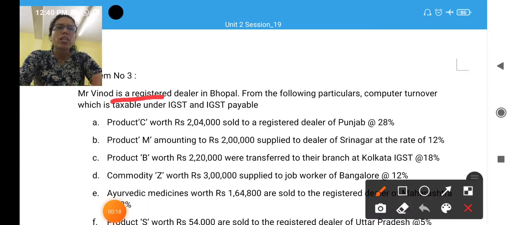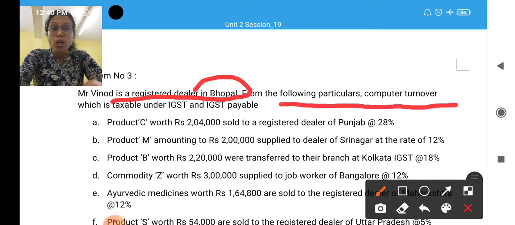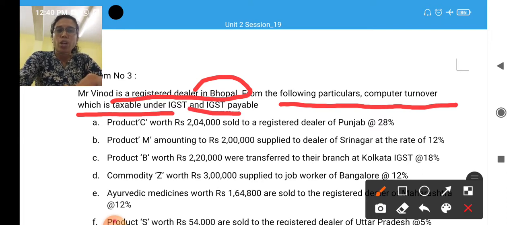Mr. Vinod is a registered dealer in Bhopal. Bhopal is in Madhya Pradesh. From the following particulars, compute turnover which is taxable under IGST and IGST payable. So you are required to calculate the taxable turnover of Mr. Vinod, which attracts only IGST.